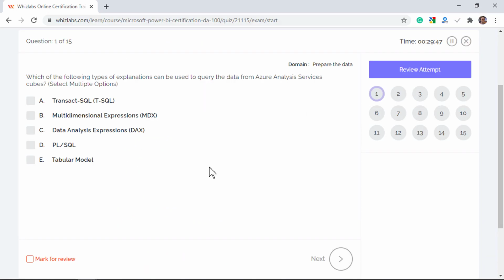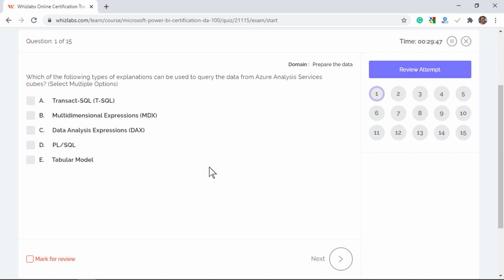So let's get started. Which of the following choices can be used to query the data from Azure Analysis Services cubes? Select multiple options. You can install either the multidimensional or the tabular model in an Analysis Services instance. While you strictly need to use MDX for multidimensional models and DAX for tabular models for creating business logic in the form of calculations and expressions, you have the option of using either the DAX or the MDX language to query the data in either the multidimensional or the tabular models.